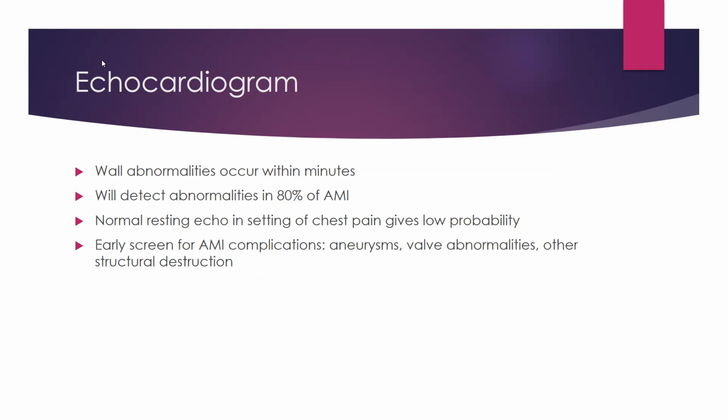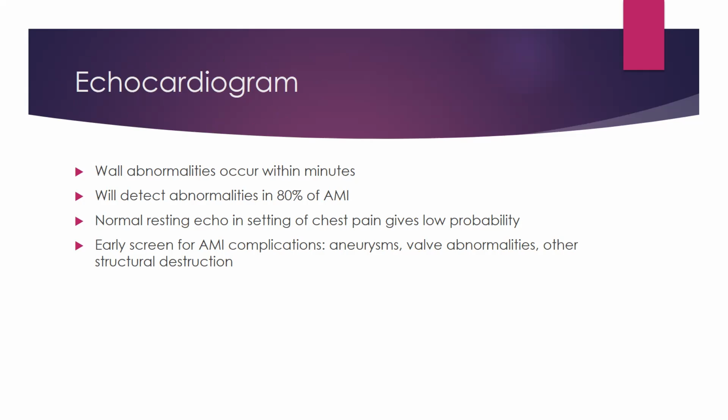Echocardiogram helps a lot in chest pain patients, but mostly in patients who have subtle acute myocardial infarctions. In echocardiogram, you would look for two things: is there regional wall motion abnormality, is the ejection fraction preserved or reduced, and is there any valvular incompetence resulting from acute myocardial infarction.